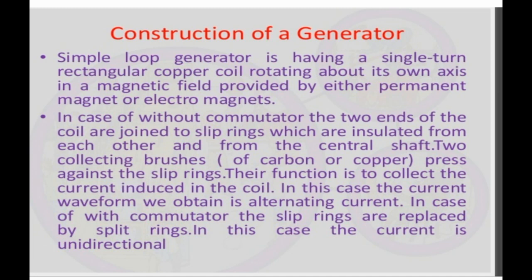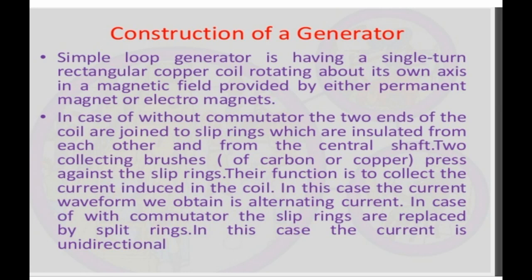Now, construction of the electric generator. In the construction of an electric generator, there are four parts, as we have discussed for the electric motor. In the electric motor, the fifth one was a battery. Here we will not be using any battery, so we will have only four parts. The first one is the armature coil. The armature coil consists of a large number of turns of insulated copper wire wound over a soft iron core, which rotates on an axle.